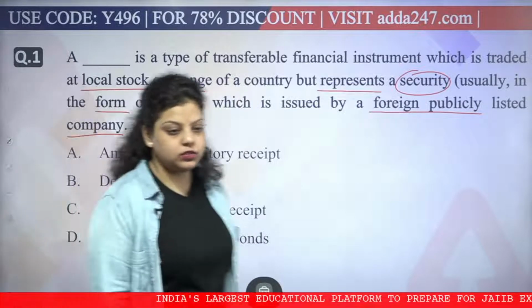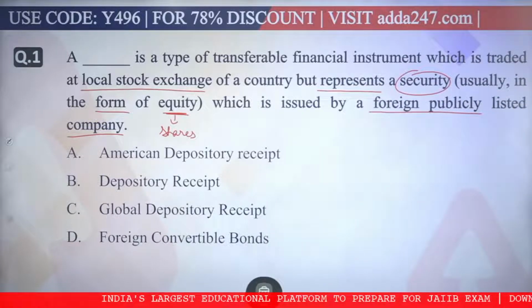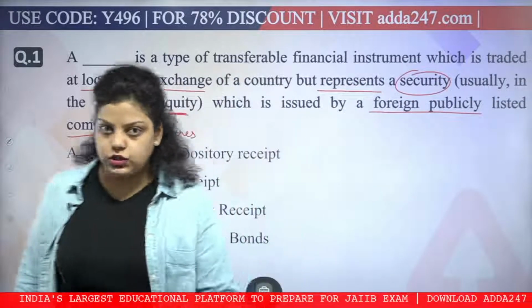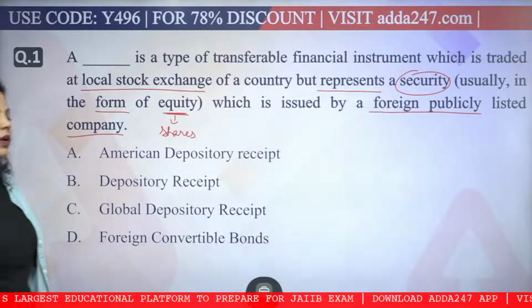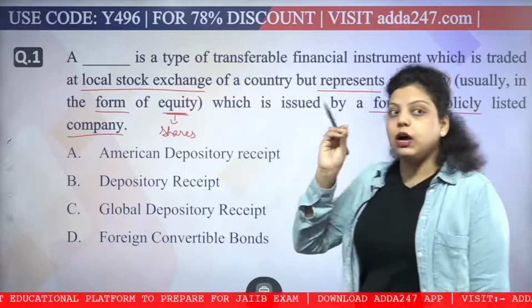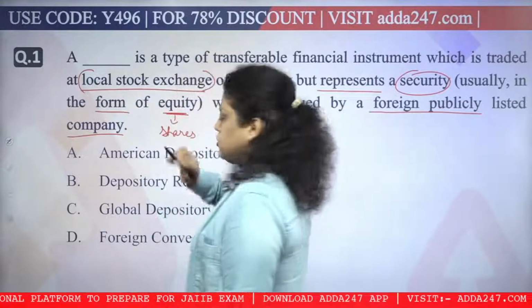Now let me know which of the following will be correct. So a dash is a type of transferable financial instrument. It is a transferable financial instrument. Next, which is traded at a local stock exchange. You are trading it at a local stock exchange. Remember, make sure you are focusing on the keywords. We are talking about a local stock exchange of a country.